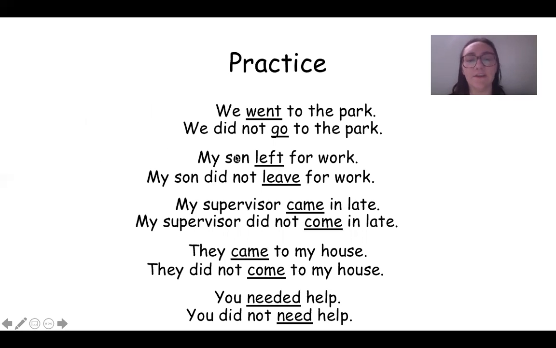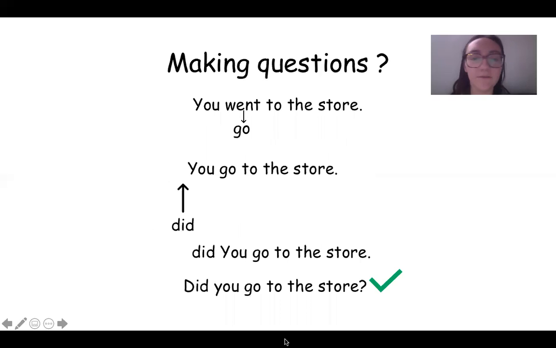So here's a practice. You know, we went to the park changes to we did not go to the park. My son left for work, to make it negative: my son did not leave for work, or you could say didn't, right? My supervisor came in late. My supervisor didn't come in late, right? So instead of saying came, we say come. They came to my house. When we're making it negative, they did not come to my house. You needed help. You could say you did not need help, right?